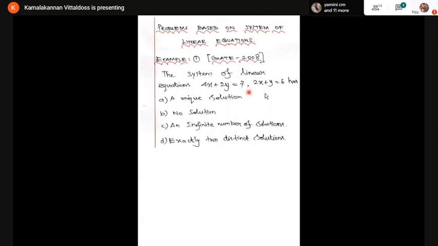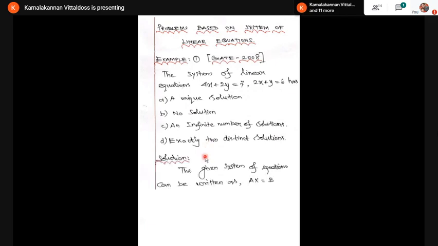We want to find the solution of the system of equations. For that, we have to find the rank of the coefficient matrix A and the rank of the augmented matrix A comma B. First I'm going to construct the matrix form. Look at the solution now. The given system of equations can be written as AX equal to B, known as the matrix form, where A is the coefficient matrix, X is the variable matrix, and B is the constant matrix.